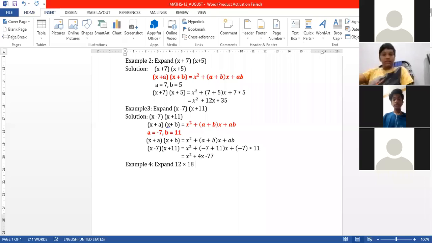Expand 12 into 18 by using identity. Don't write here that 12 into 18 is equal to whatever answer is coming to your mind. No. We want to solve this question by using identity.